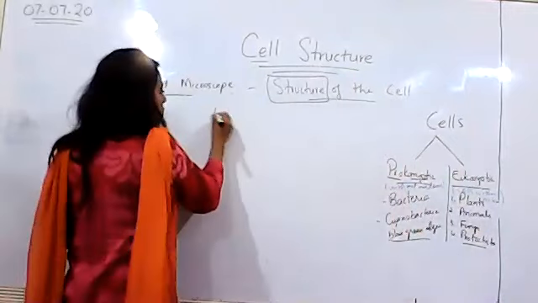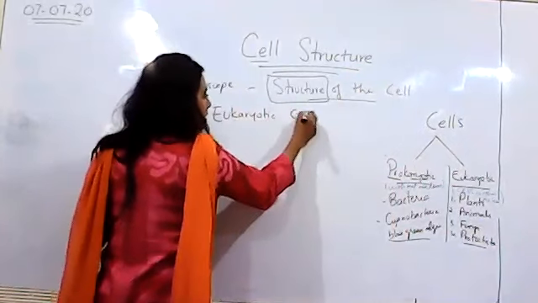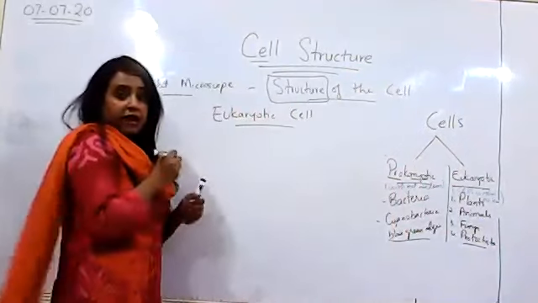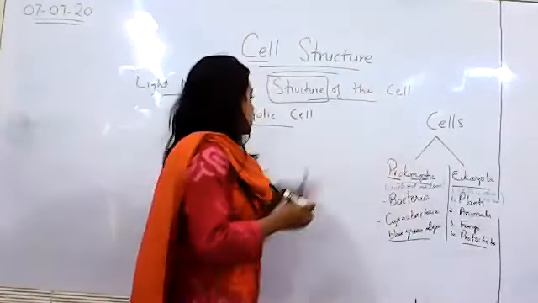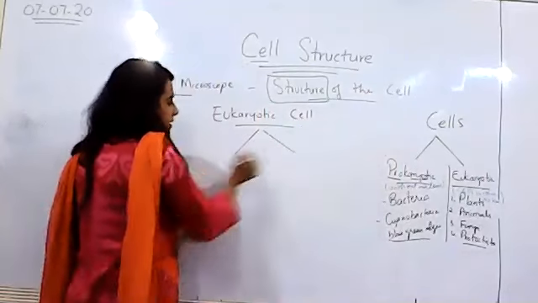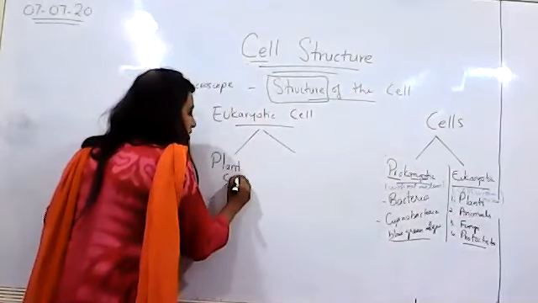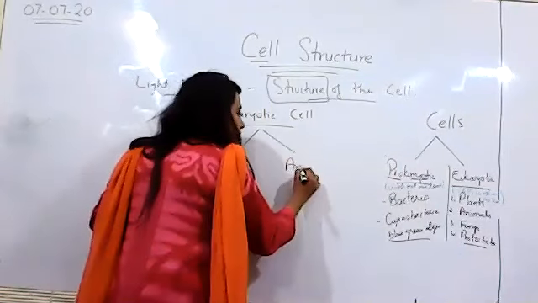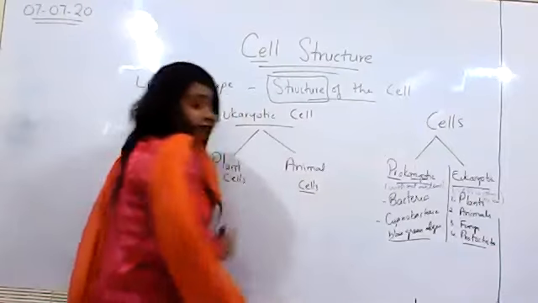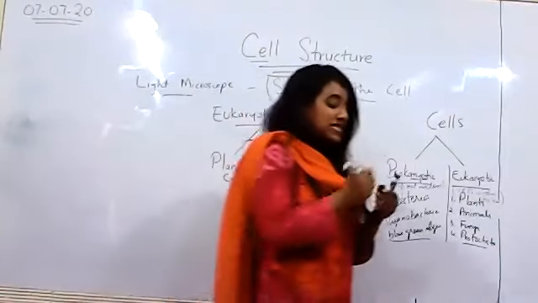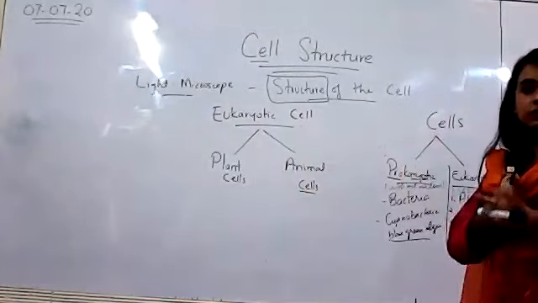So eukaryotic cell, that is the modern cell that we have, the cell that we will be studying. We will also study the prokaryotic cell as a last topic. So eukaryotic cell then has 2 types. There are either plant cells or they're what? Animal cells. Right? I hope I'm clear. So cells have 2 types, prokaryotic cells and eukaryotic cells, right?